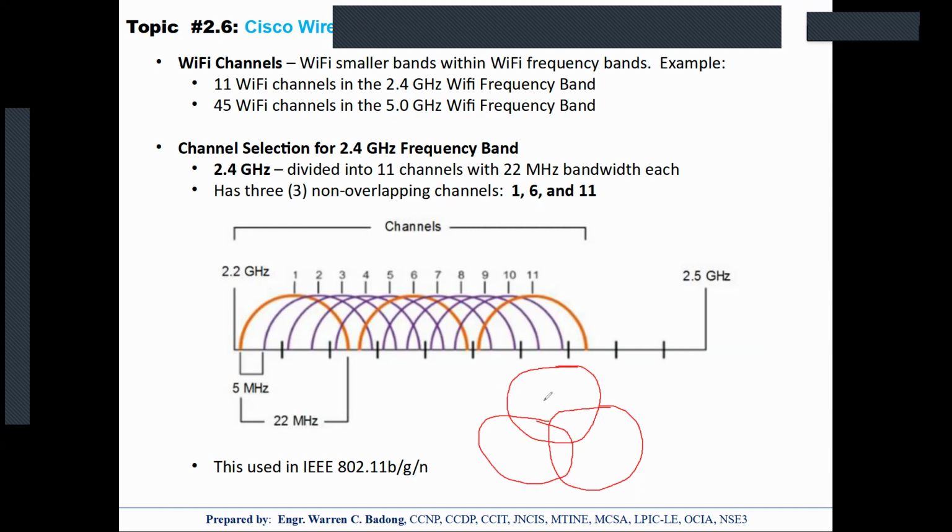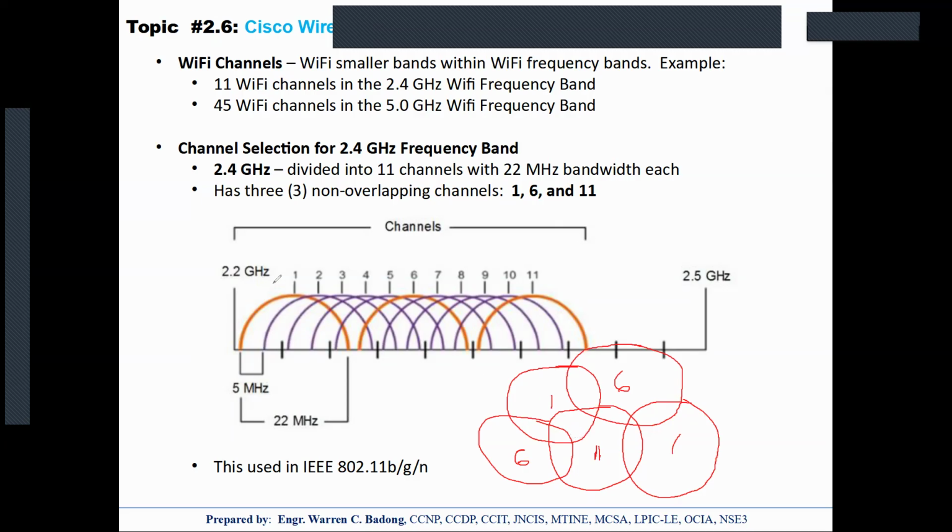So for example, this AP here will be using channel 1, then the AP here will be utilizing channel 6, and the AP here will be utilizing channel 11. And so if there is another AP here, it should be utilizing 6. And if there's an AP here, that should be utilizing 1. So ganun dapat tayo mag-design so that channel 1, of course, will not interfere with our signal at channel 6, no, as well as in channel 11, because these channels are non-overlapping.